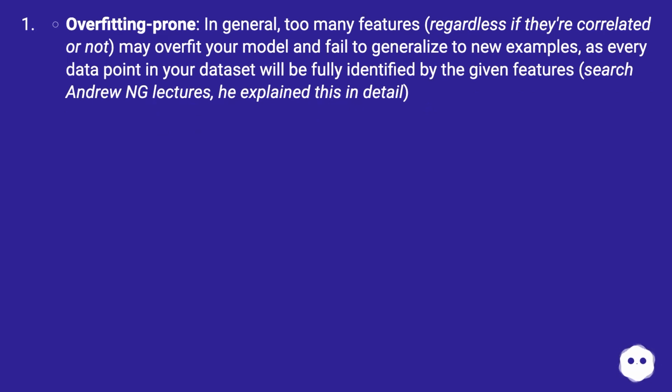Overfitting prone. In general, too many features, regardless if they're correlated or not, may overfit your model and fail to generalize to new examples, as every data point in your dataset will be fully identified by the given features. Search Andrew Ng's lectures. He explained this in detail.